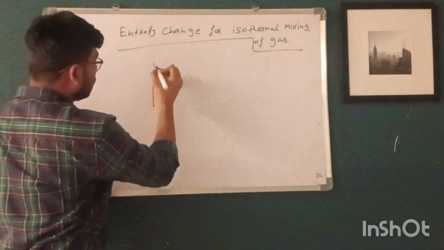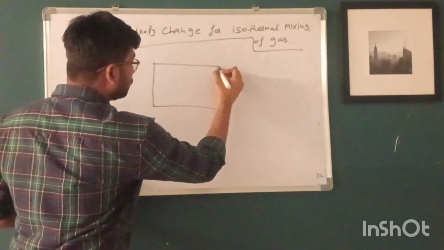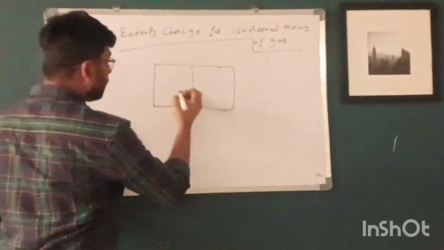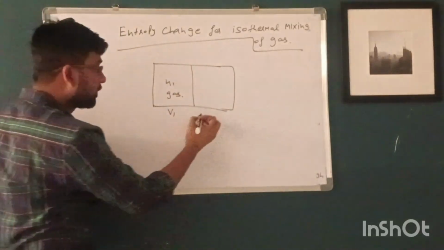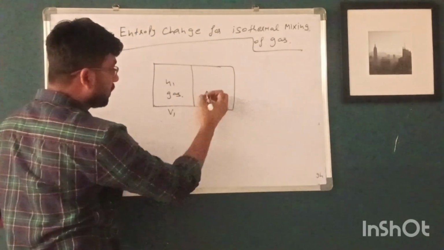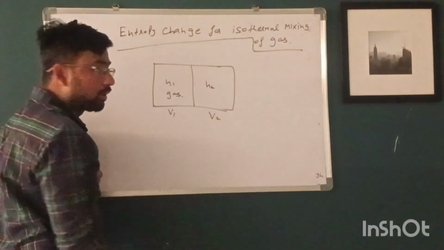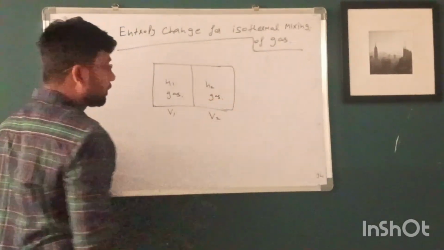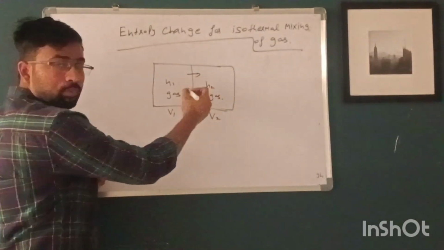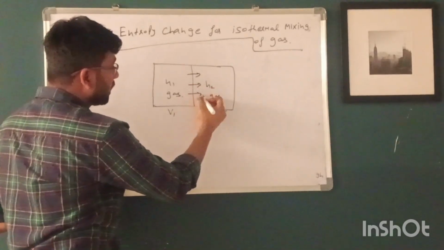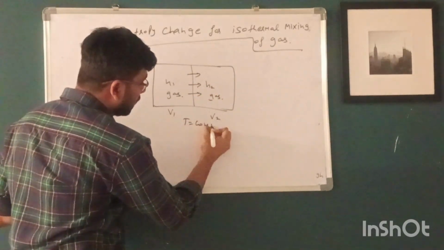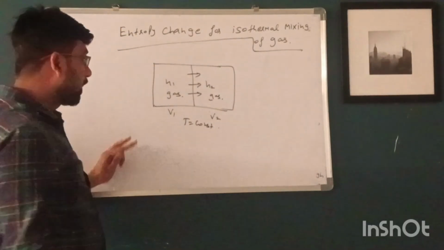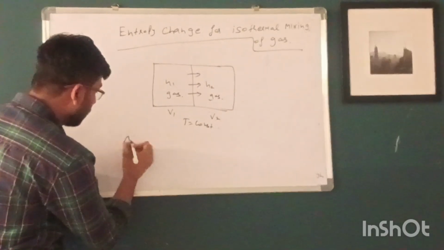Suppose there are two containers in which n1 number of moles is filled, and the volume of this container is V1 and the volume of this container is V2, and in this container n2 number of moles of gas is filled. Suppose this partition is broken, then what happens? Mixing of gases will take place, and here we will assume that temperature is constant.